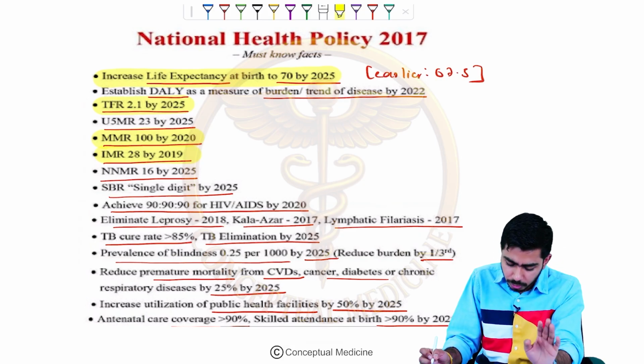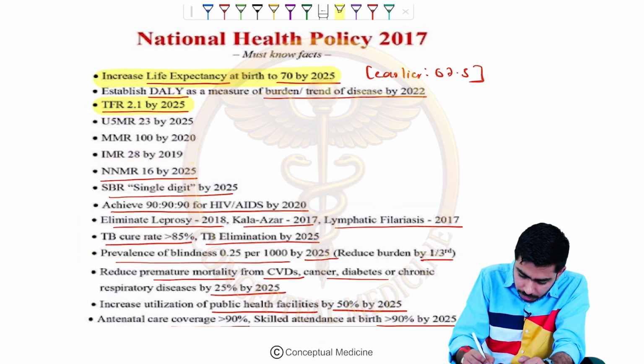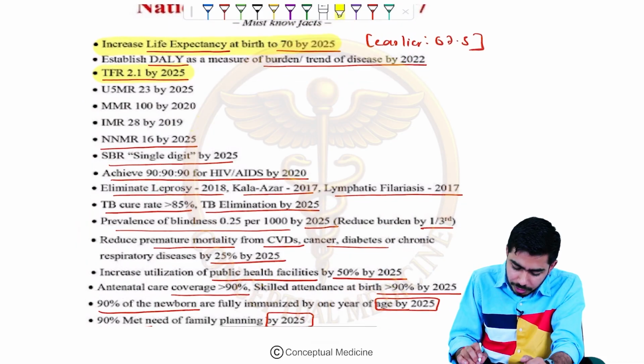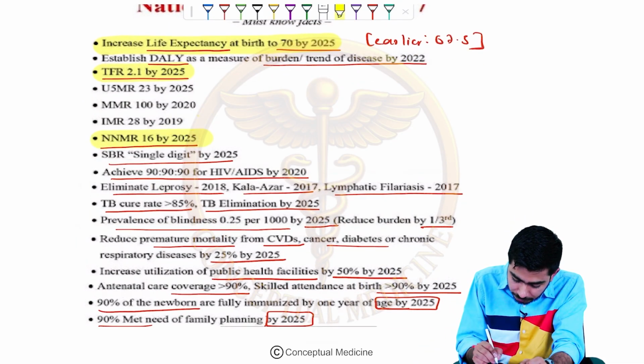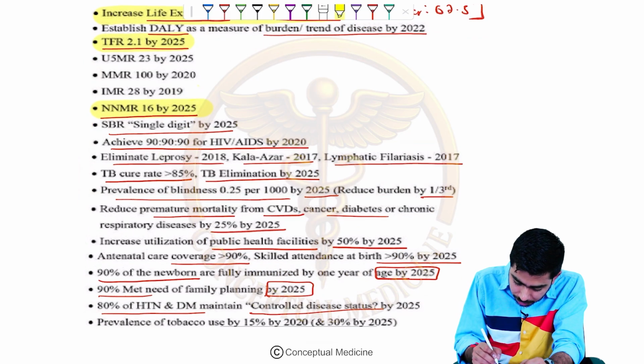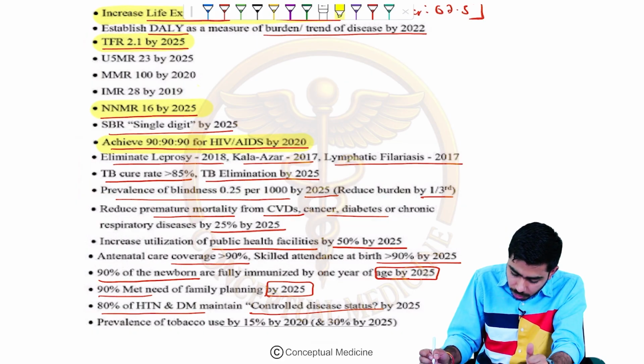So for your future MCQs, I will be saying that just remove this one also, right? I will be asking you to remember these ones, right? These will be important, right? For an example, neonatal mortality rate 16 by 2025, that will be important, right? 90-90-90 for HIV AIDS, that is kind of a historical question for us now.